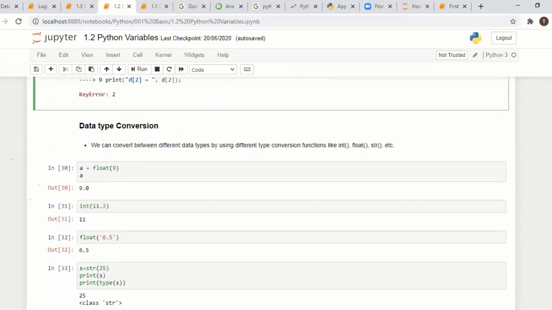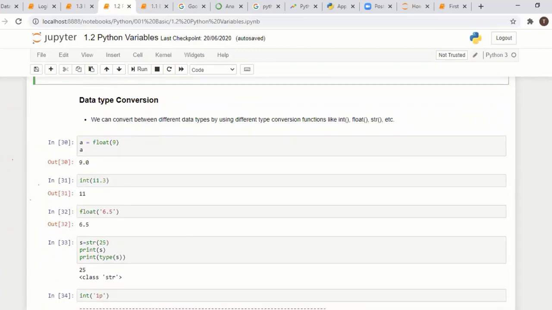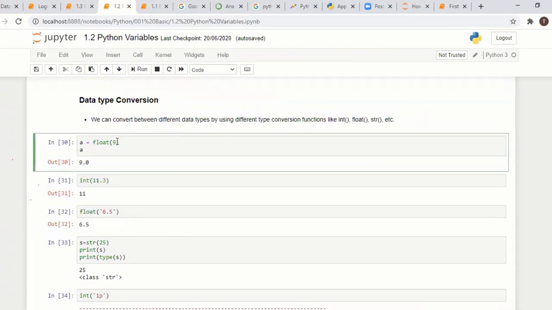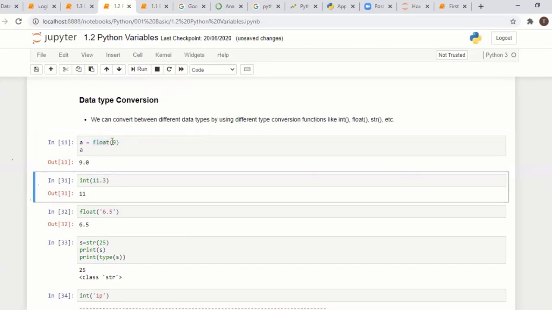Okay, next part is, I have one data type and I want to convert it to a different data type. How to convert? Okay, 9 is an integer. I want to convert it into float. You can directly use float of whatever you want to convert. Use the name of the type you want to convert to, and you have to pass the value. The integer 9 is getting converted into a float. Float means it has some digits, 9.0.